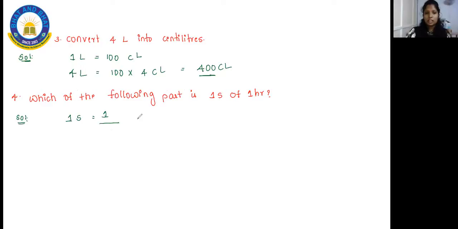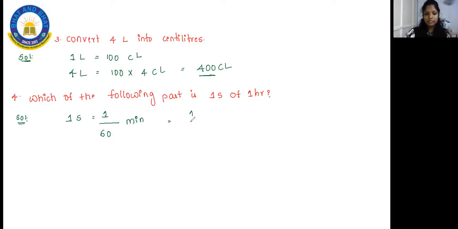And here is the fourth question. Which of the following parts is 1 second of 1 hour? Have a look. In 1 hour you will be having how many minutes? 60 minutes.